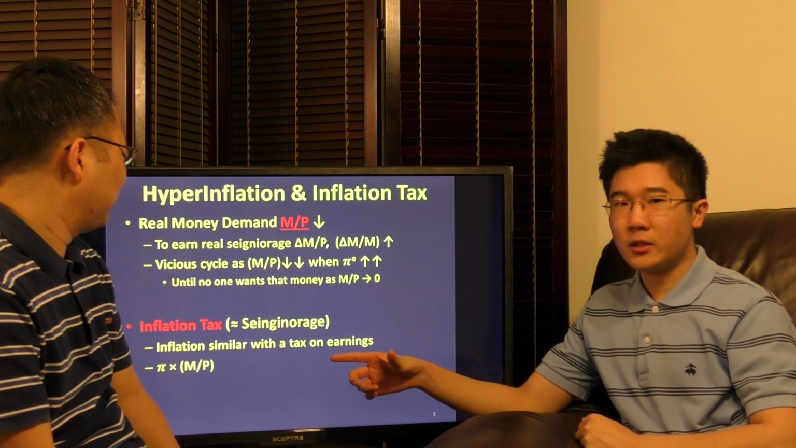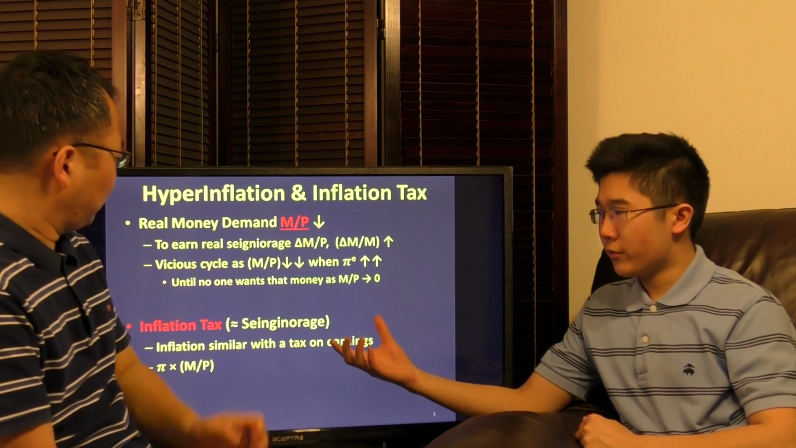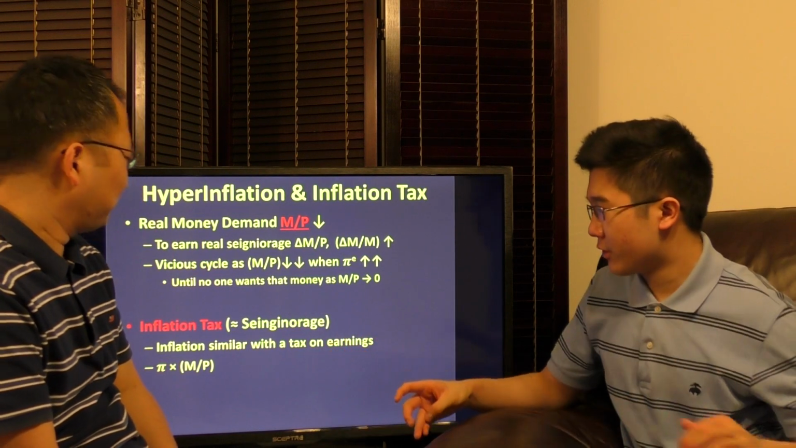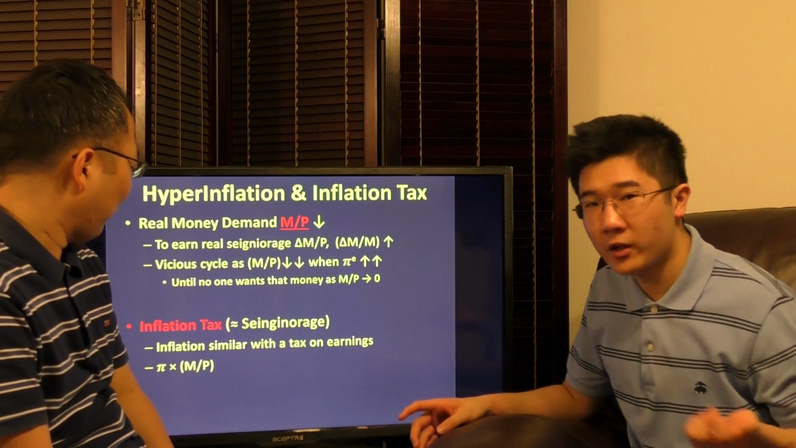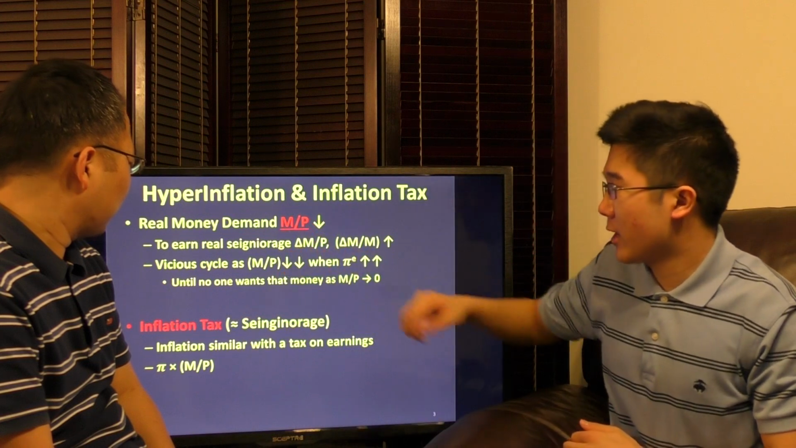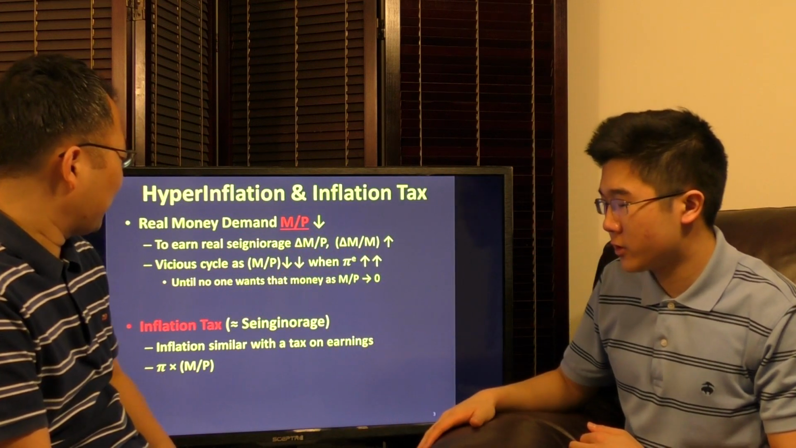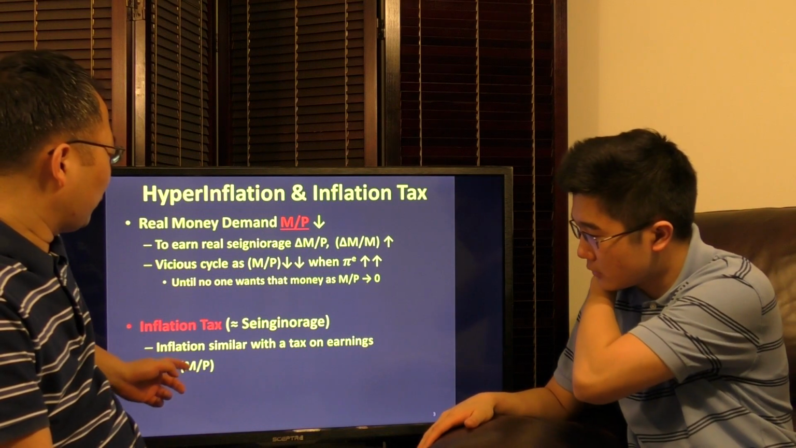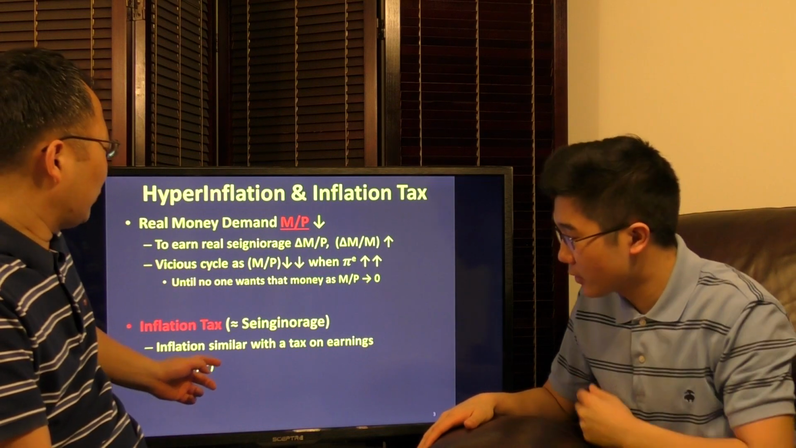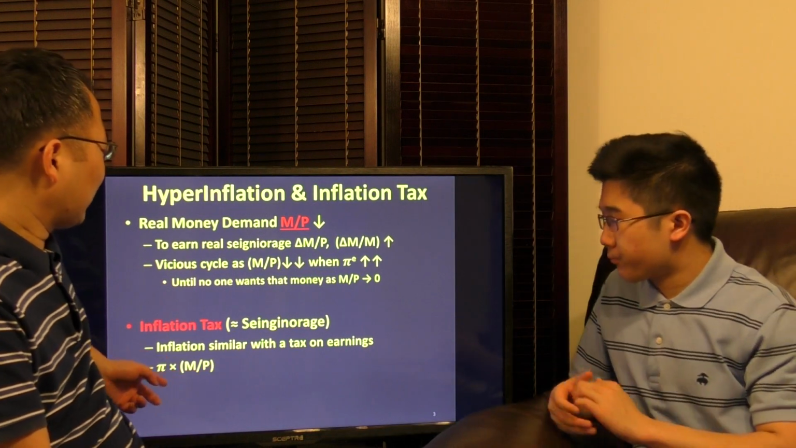Inflation tax is basically the theoretical revenue that the government makes from Seigniorage. We calculate it like a regular tax, so it equals our inflation rate times our real money demand. Our next graph will show how we can maximize our inflation tax. The real money demand is the tax base, and the inflation rate is the tax rate.